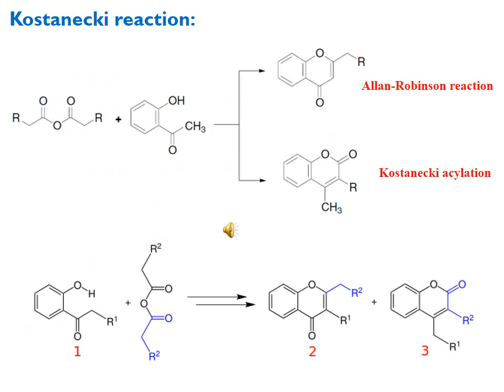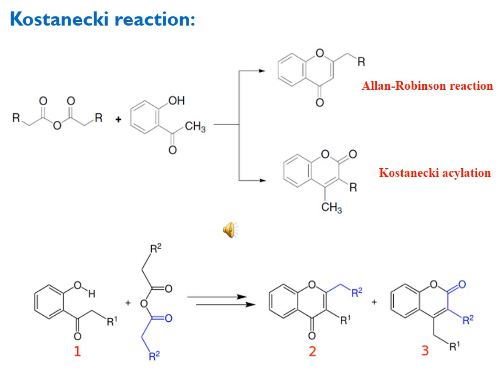Here is the general representation of this reaction. Here in the first reaction you can see an aliphatic acid anhydride is treated with 2-hydroxyacetophenone or ortho-hydroxyacetophenone, and after the reaction of these both reagents, we get two types of product. The top product is basically a chromone, which is also known as Allan-Robinson reaction, and the second product is a coumarin, which is called Kostanecki acylation reaction basically.